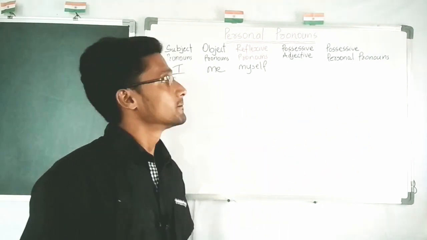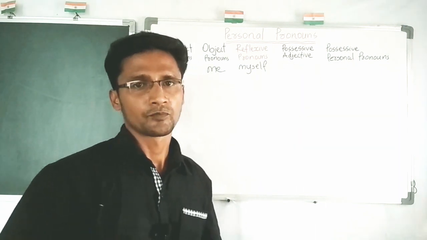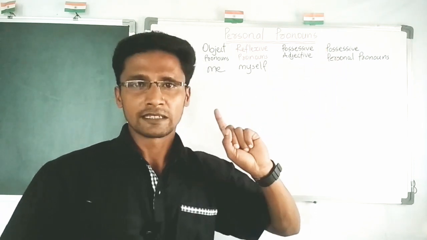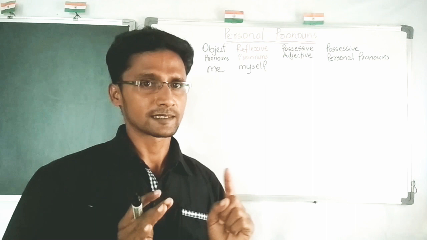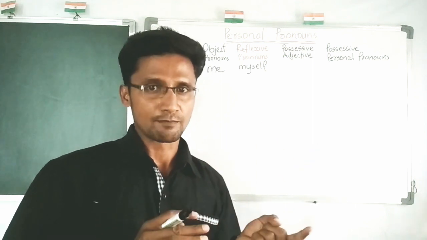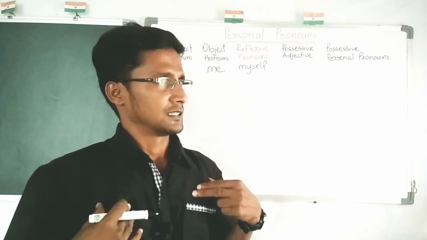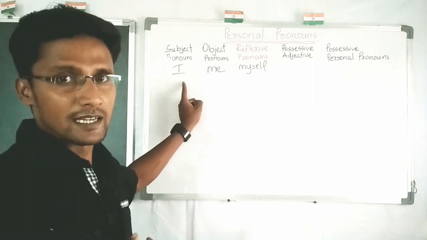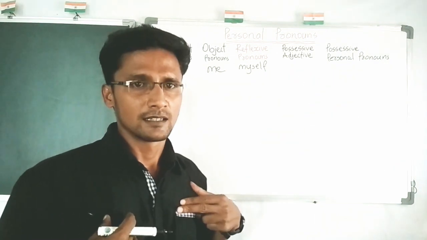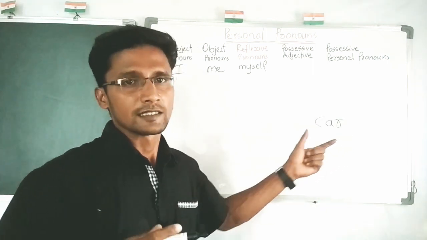Let us move to the possessive adjective and possessive pronouns. Possessive, in the name itself we can understand there must be something related to ownership, something in possession. Here we are discussing I. Just imagine I have a car. This thing is in my possession.